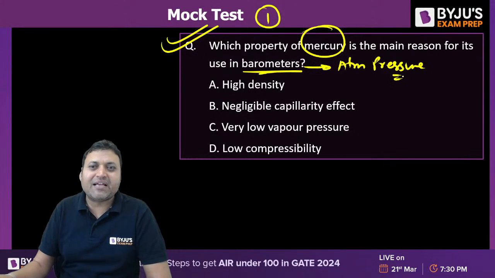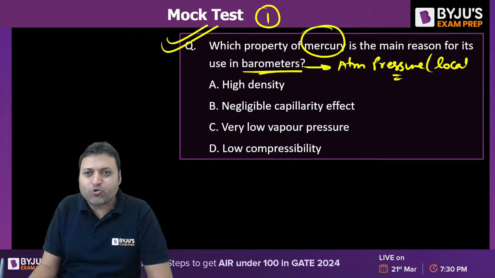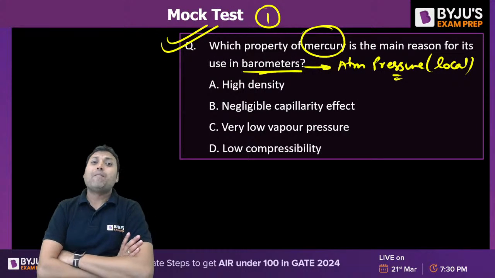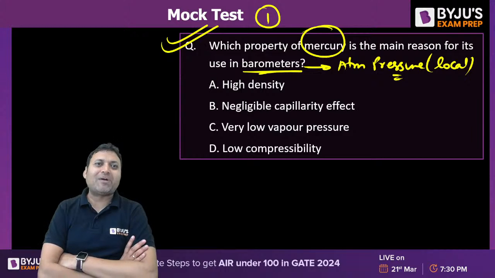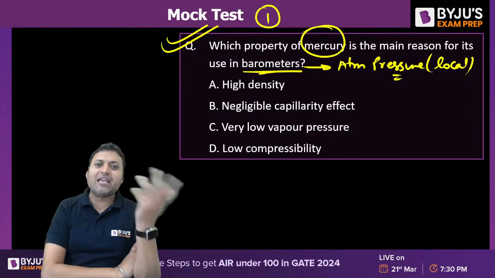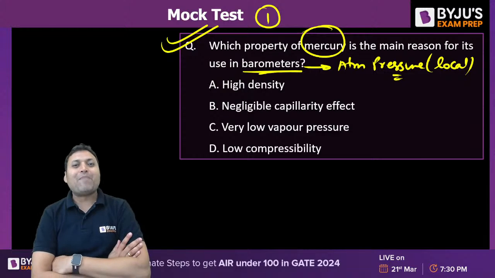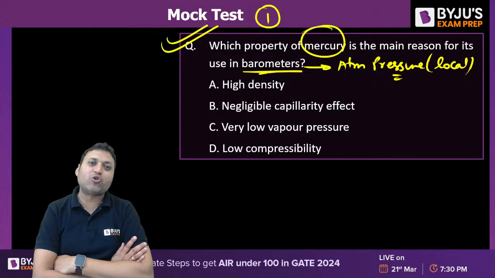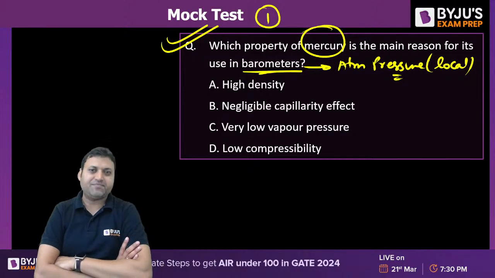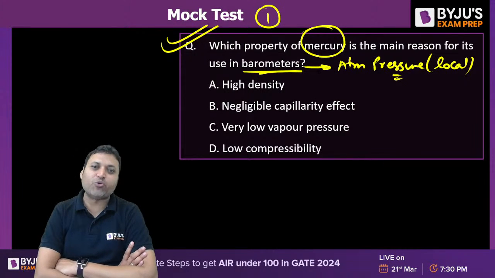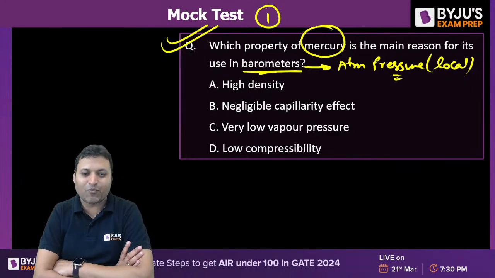The barometer is the instrument which is used to measure the local atmospheric pressure. There is a difference between barometer and manometer. Manometer is the instrument used to measure the pressure of any fluid, pressure at any point in the fluid. But barometer is specifically designed to measure the atmospheric pressure. And the barometric fluid is supposed to be mercury only because of some reason. What is the reason?